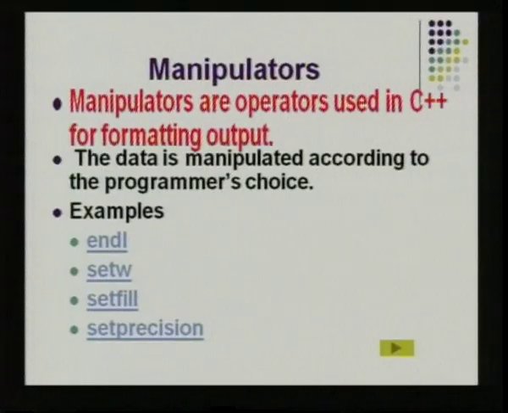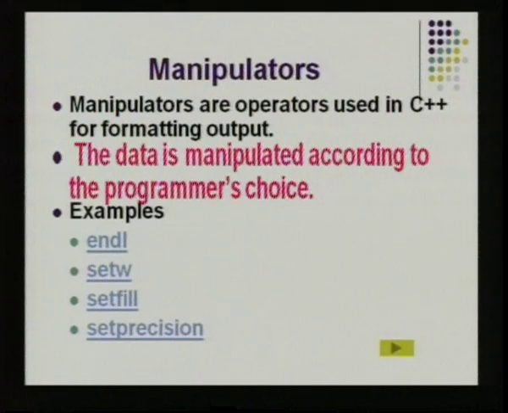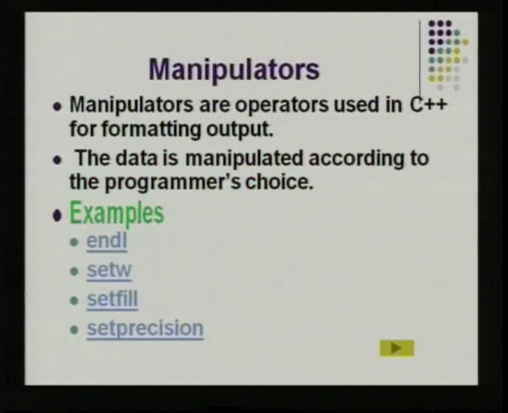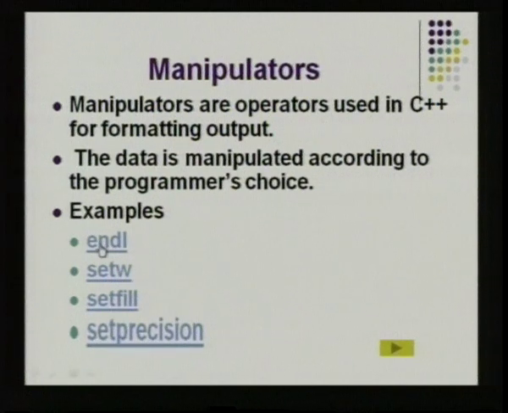Next we come to the concept of manipulators in C++, which is nothing but altering the way output is displayed on the screen. So manipulators are operators for formatting the output according to the user's choice. You have 4 types of manipulators. From the name itself you can identify the work: endl, setw, setfill and setPrecision.